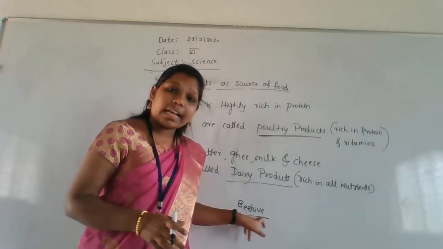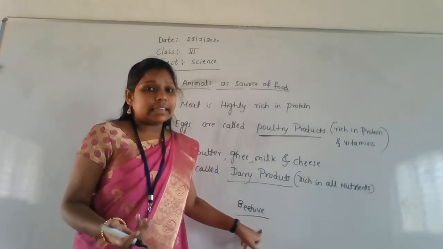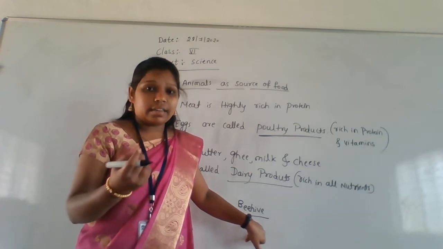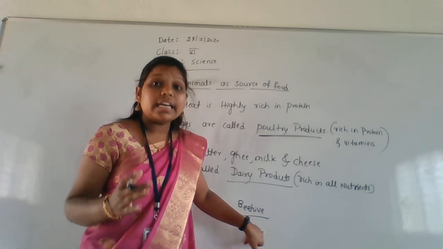That box is called the beehive. Understanding? So in this beehive, the honeybees transfer that nectar into honey by the process of what?